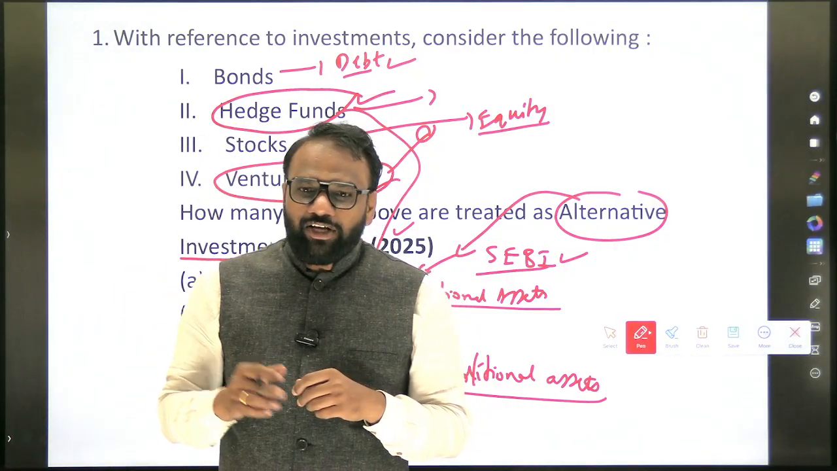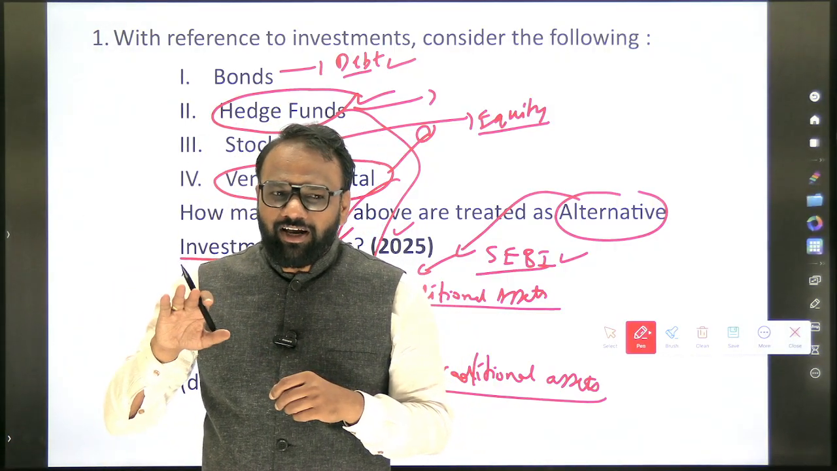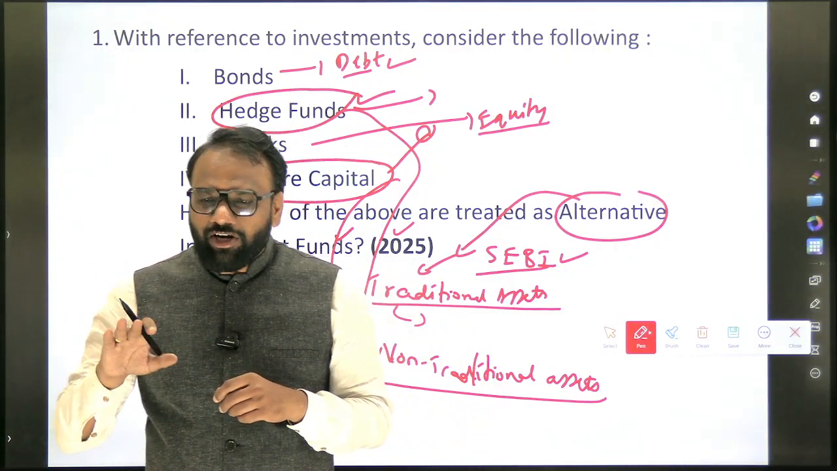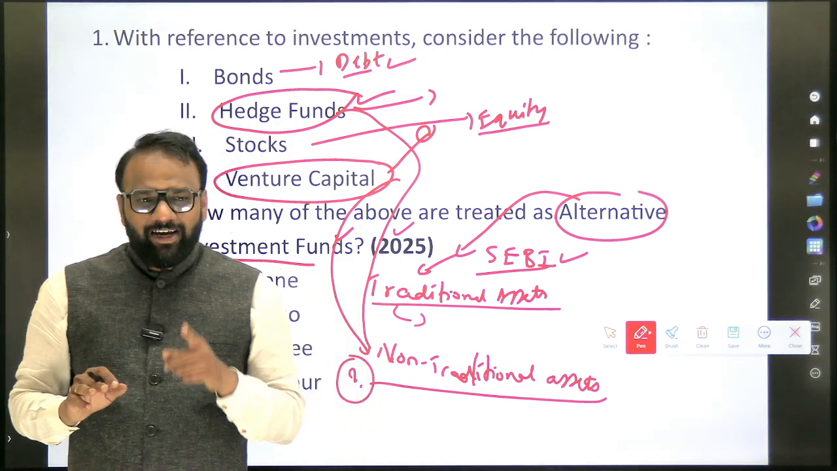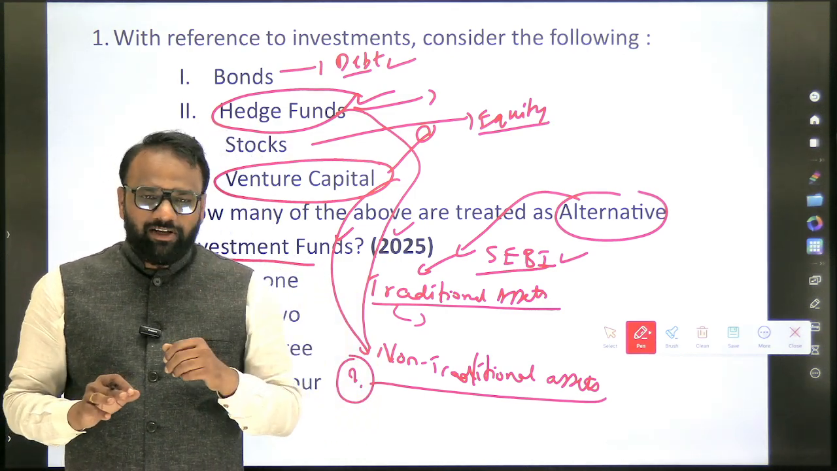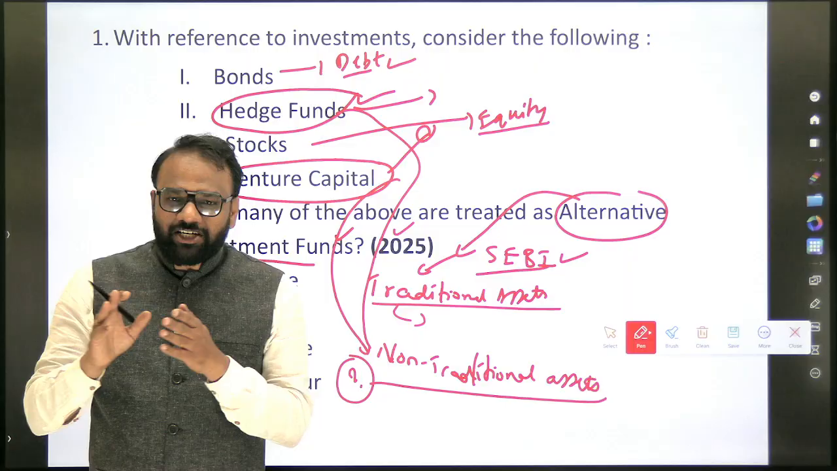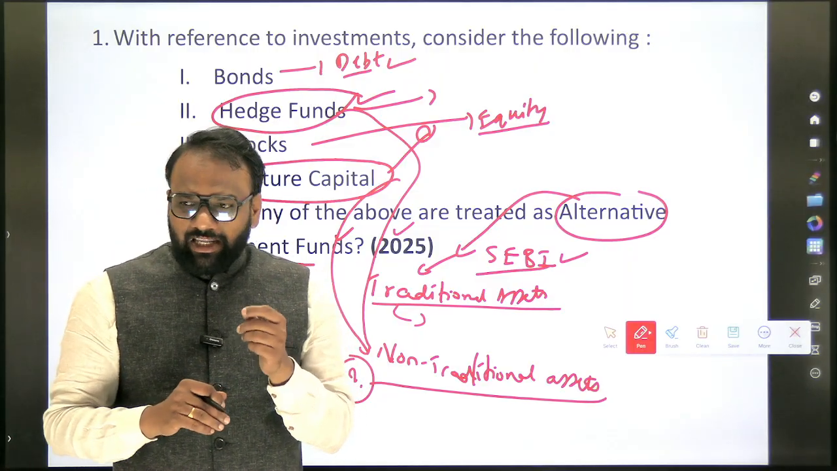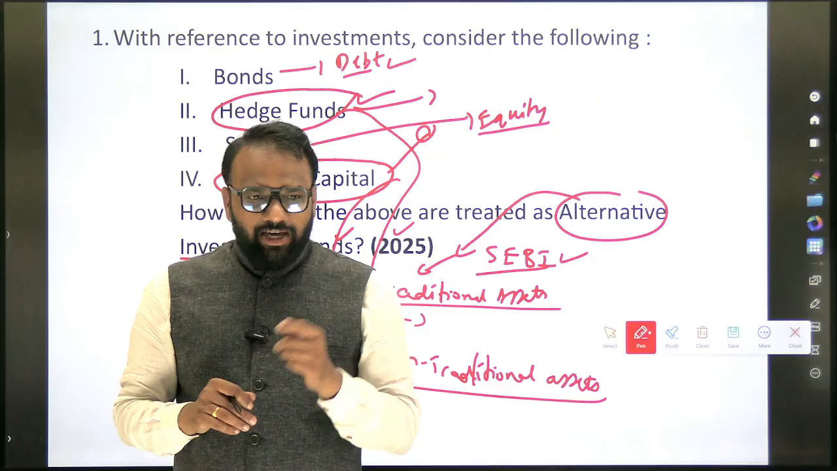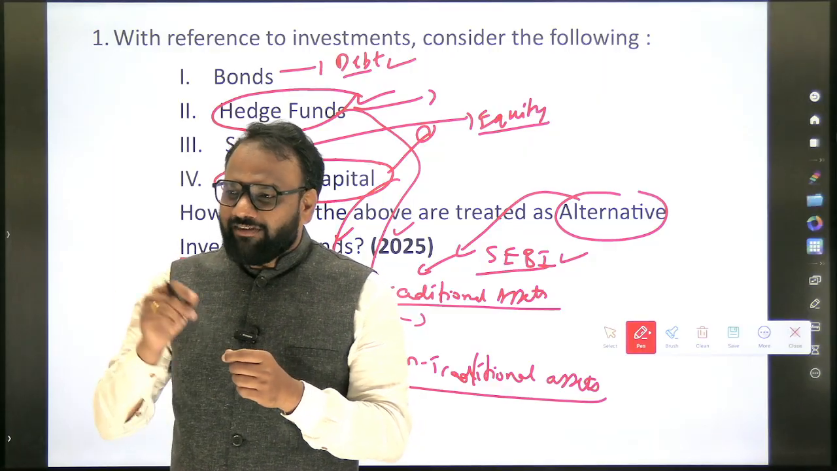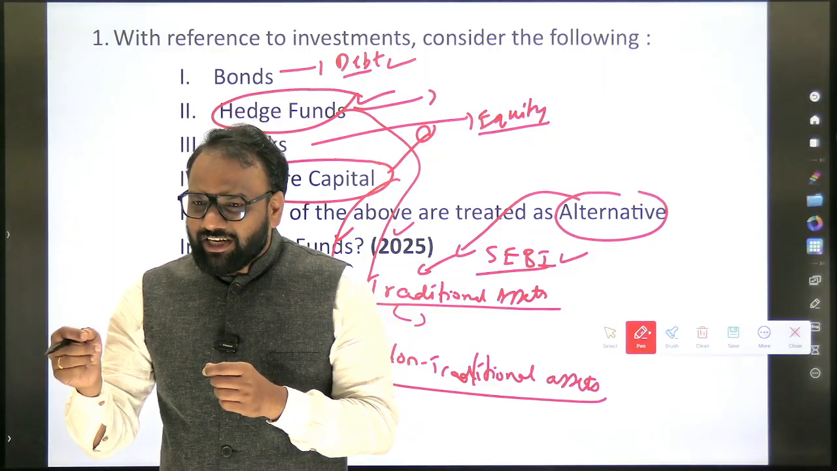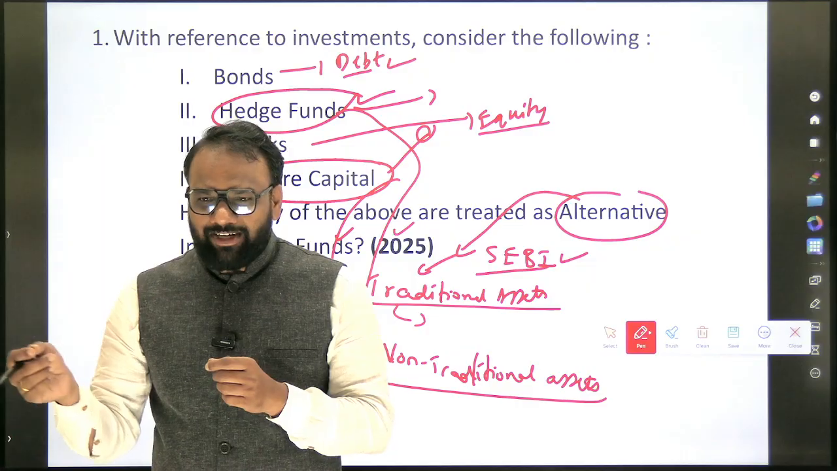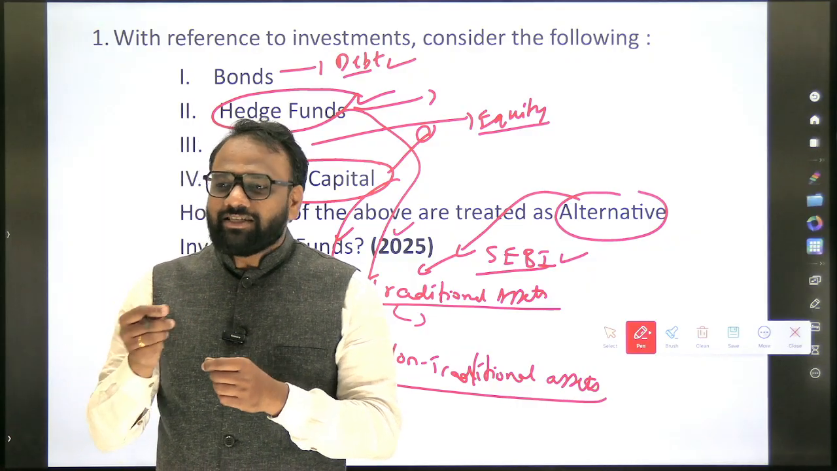Okay, mutual funds. Whether it comes under alternative investment fund or traditional investment, it is traditional investment. Now when it comes to infrastructure, we have discussed terms like REITs, real estate investment trusts, and infrastructure investment trusts. When we invest there, whether it is considered traditional or alternative investment, it is considered as alternative investment.